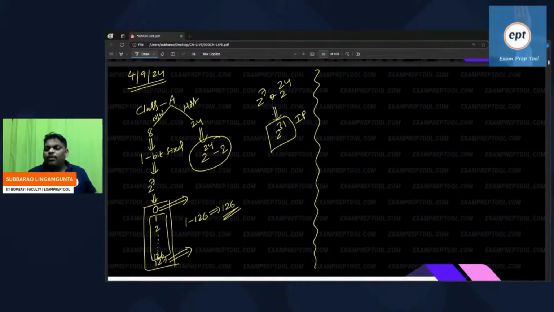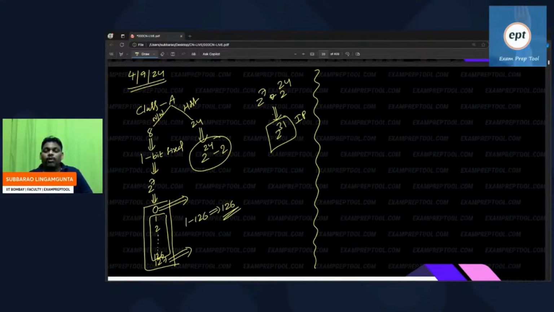Now, can you help me? Which companies will go for class A network? Suppose one of the organizations wants IPs and they want class A. What is the reason? Is it a small company or a big company?